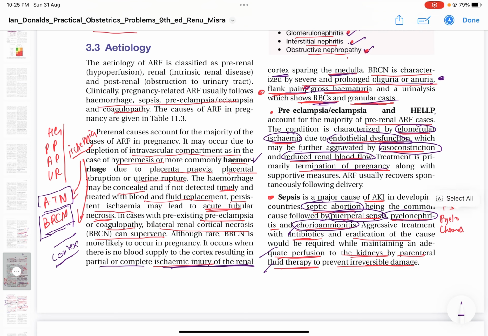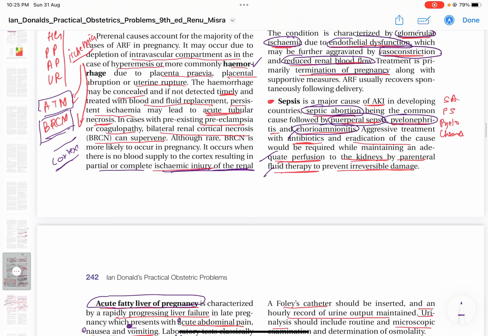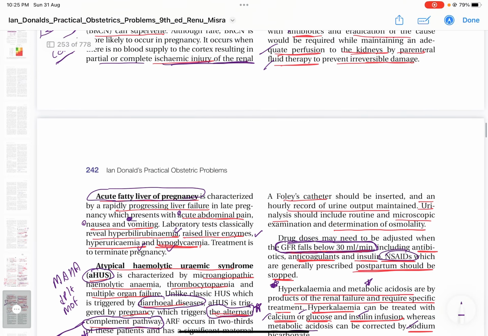Coming to HELLP syndrome, there is already endothelial activation and dysfunction. Because of the endothelial dysfunction, they will get glomerular ischemia. Adding to the vasoconstriction, all of this reduces the renal blood flow. So you have to terminate the pregnancy. Sepsis is the most common cause of AKI. The causes are septic abortion, puerperal sepsis, chorioamnionitis, and pyelonephritis. Eradicate the cause, treat with antibiotics, and give parenteral fluid therapy.